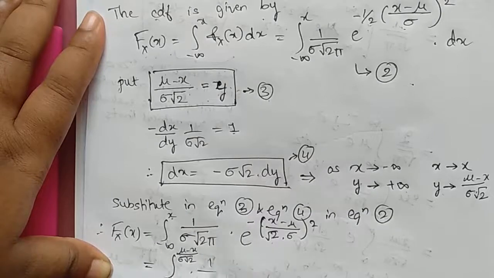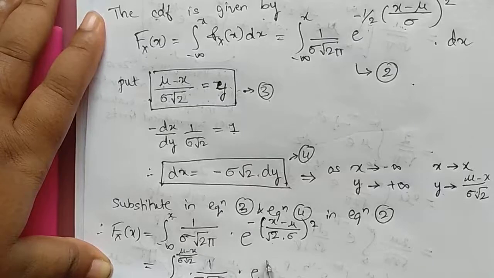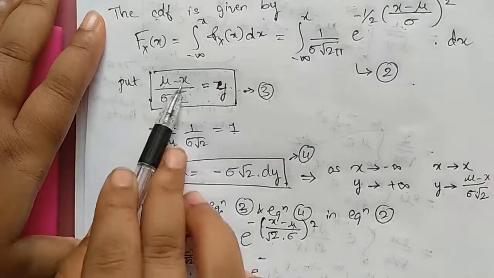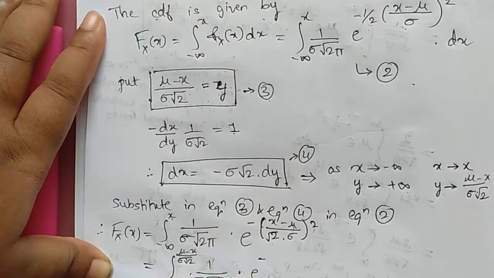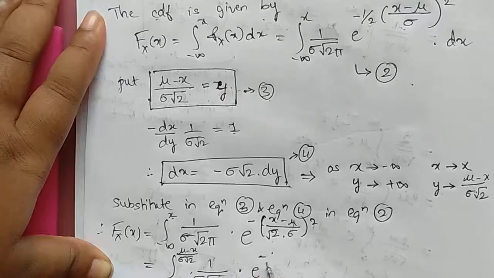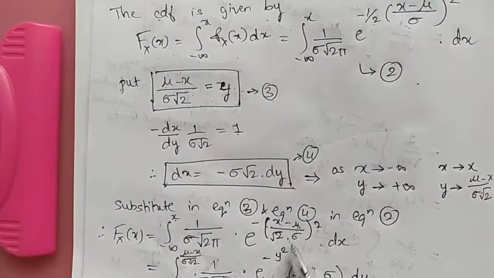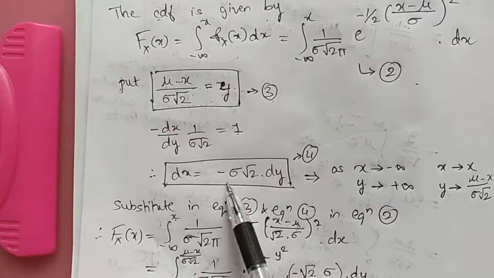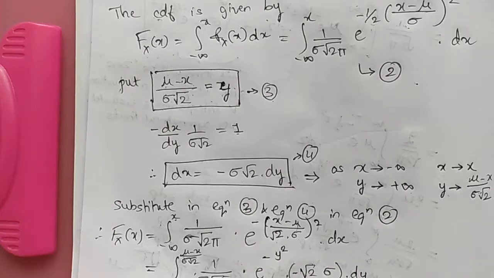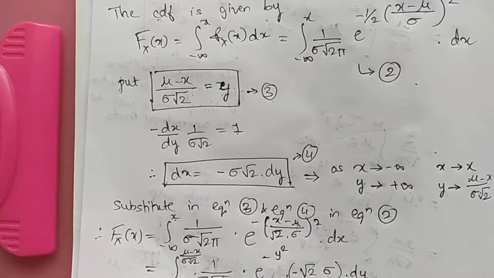Then 1 divided by sigma root 2 pi, into e power minus y square. Here you have x minus mu, but we have considered mu minus x, so it is minus of minus. This is your y, so y square, and dx is minus sigma into root 2 into dy.